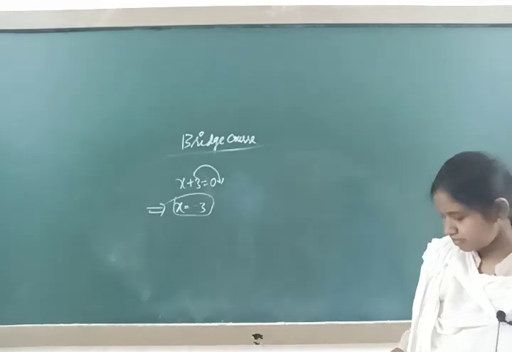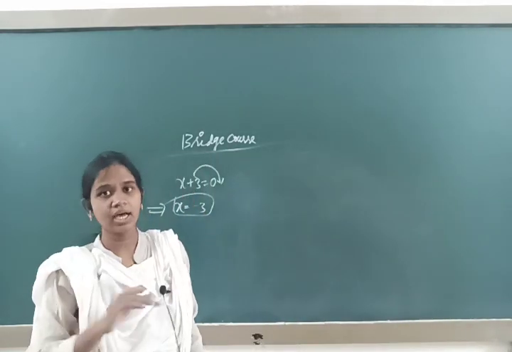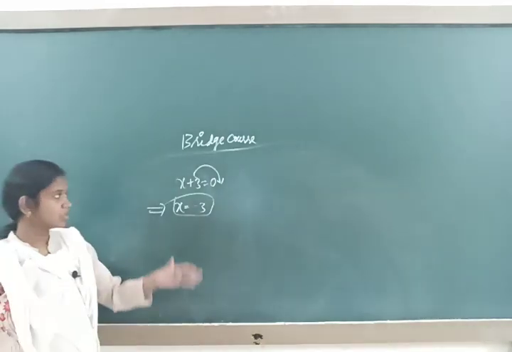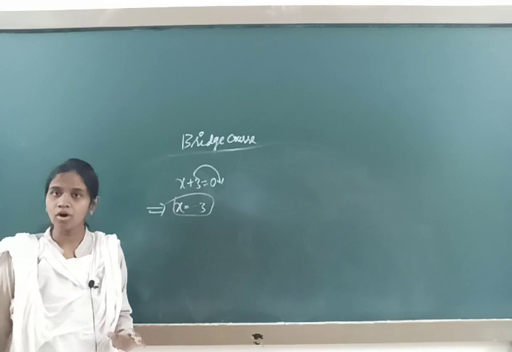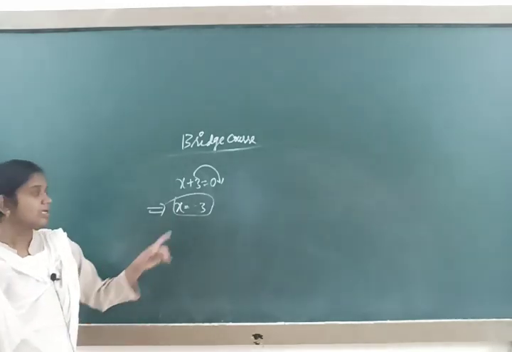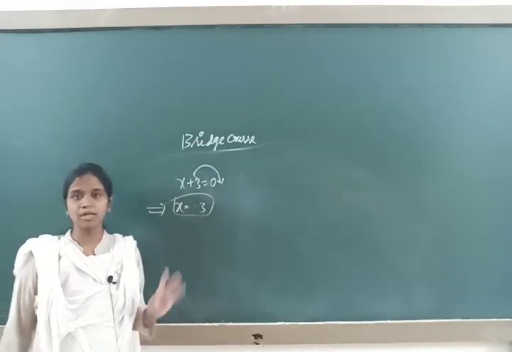It means, in the equation there are two parts, a left hand side and a right hand side. If you take the left hand side and substitute the value we got, and we get the right hand side, then the x value is said to be a solution.